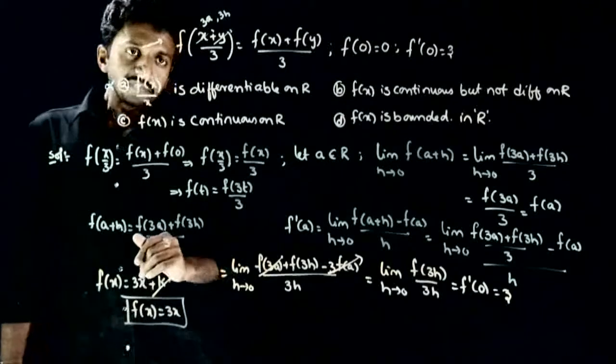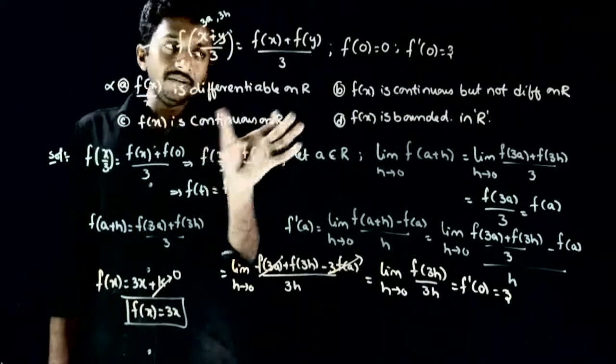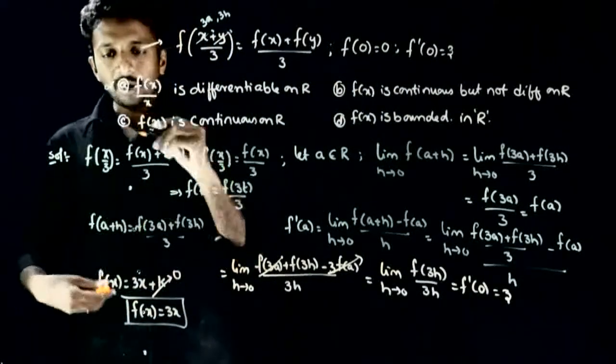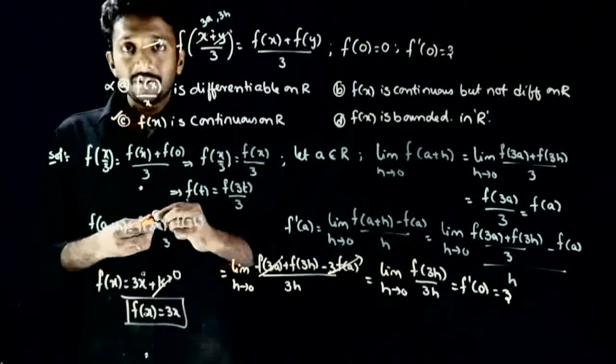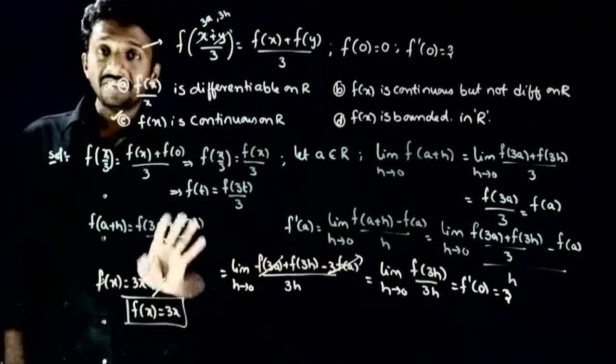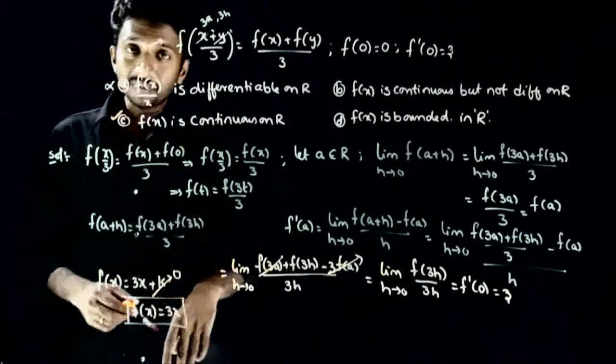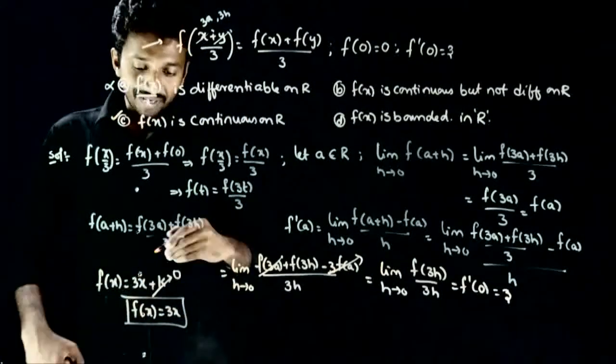ठीक है. So f of x is continuous as well as differentiable on R. So option C is the right answer. So ये मत सोचिए कि f of x by x किया तो मुझे 3 आ जाएगा. So वो तो differentiable है on R. So वैसा मत सोचना है.